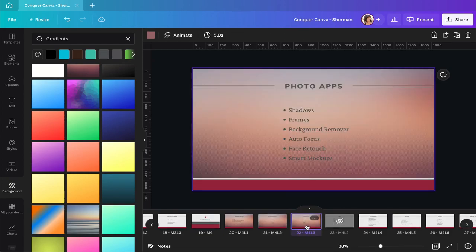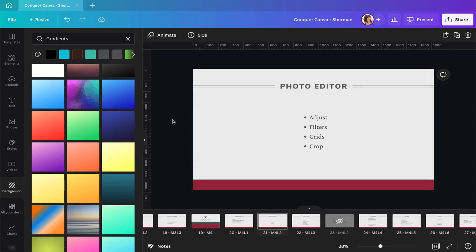So it's super easy to have the same background on all the pages without having to find the picture again, drag it in, scale it, and crop it correctly. So you don't have to do this over and over again. You can just copy and paste the background page from one page to another page.